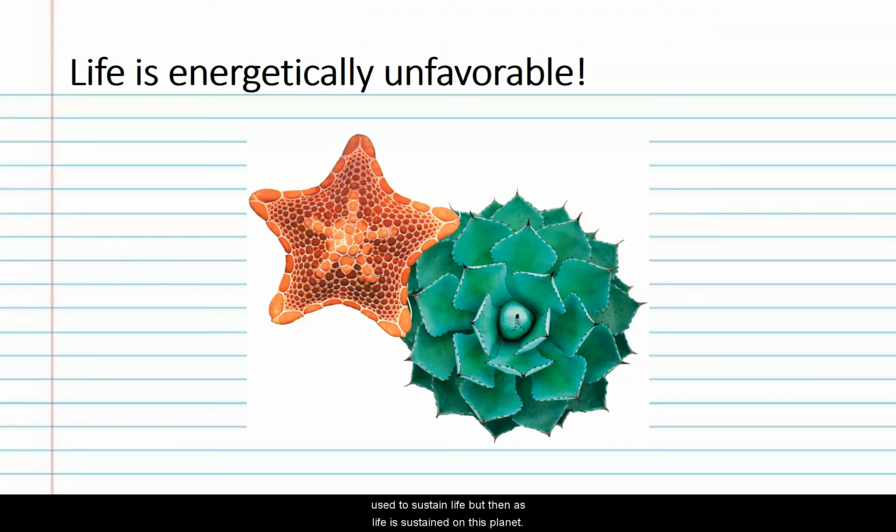But then as life is sustained on this planet, the energy of life gets radiated back out into space in the form of heat. So while life is an island of low entropy, entropy across the universe is constantly increasing. And in order for life to be sustained on this one planet in the universe, we have to have a constant input of energy from the sun.